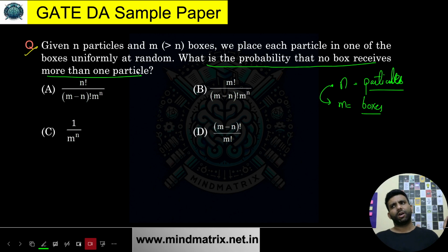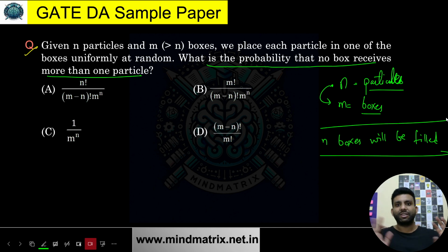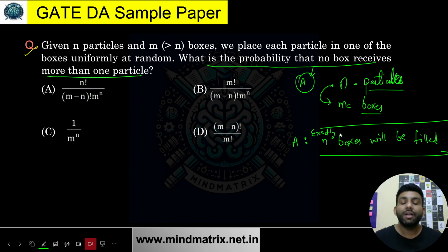That means whatever the final arrangement is, exactly n boxes will be filled. Yes or no? Just think about that. Let's say this is the A event I'm talking about. A event means exactly n boxes have been filled. Why exactly n? Because in whichever box, I have put only one particle. So exactly n boxes have been filled. How many total boxes are there? There are a total of m boxes.